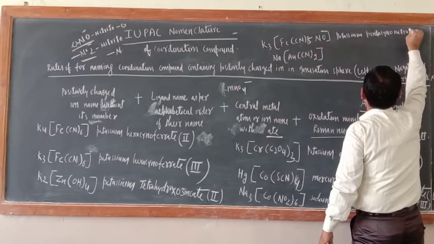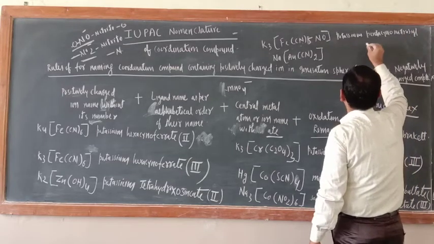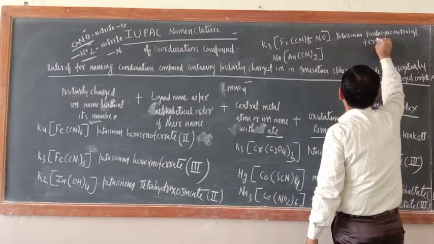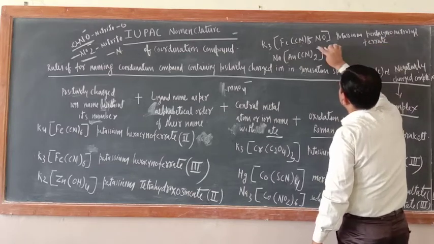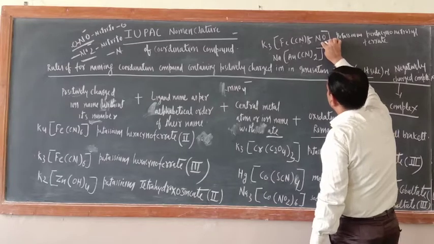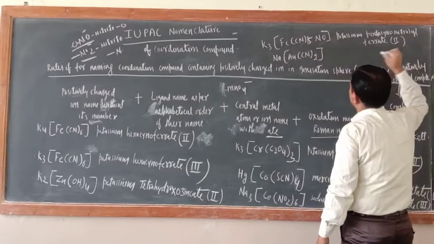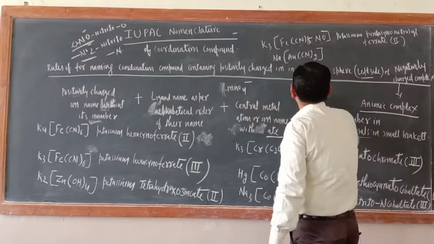Nitrosyl. Then what is there? Ferrate. What is the oxidation number? Nitrosyl is a neutral ligand, so it will come 2. Ferrate second.